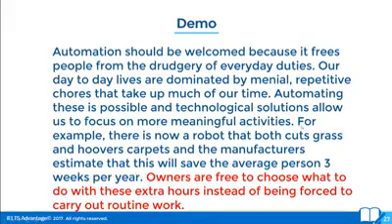Then I need to explain this. For example, there is now a robot that both cuts grass and hoovers carpets, and the manufacturers estimate that this will save the average person 3 weeks per year. Okay, so what I've done is I've said it saves you time. Here's how it saves you time. Here's an example of it saving you time. And then I put a little further explanation onto the end here, just to show you that what a lot of students do is they think that there's only one way.